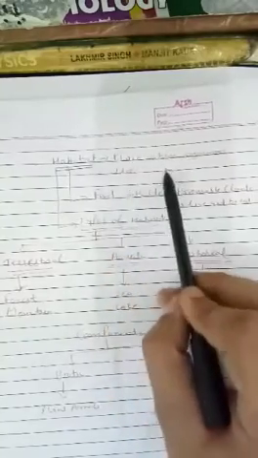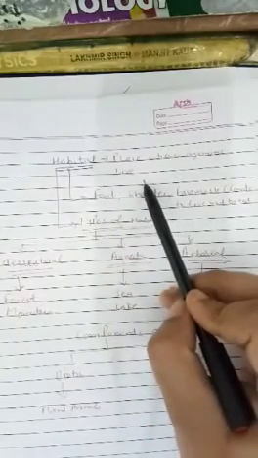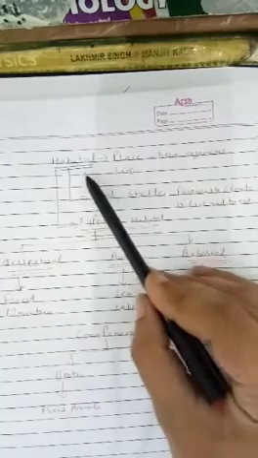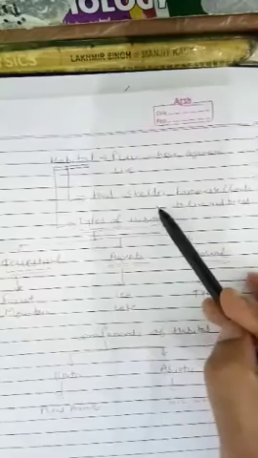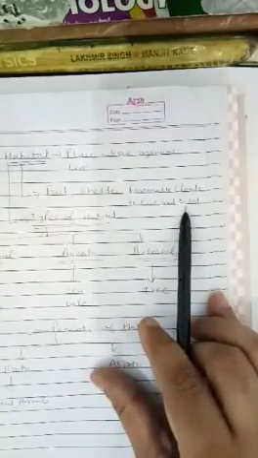First one is habitat. What is habitat, beta? Habitat is a place where an organism lives, and from that habitat, what they get, or you can say what things that habitat provides to them. That habitat provides them food, shelter and a favorable environment or climatic condition for their breeding. Breeding means the process of giving birth to new young ones from the parents.